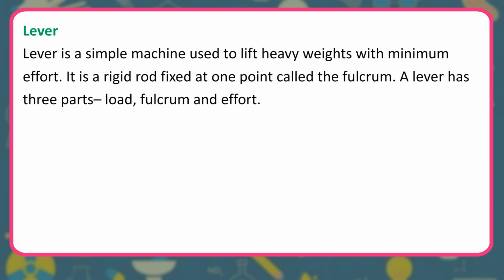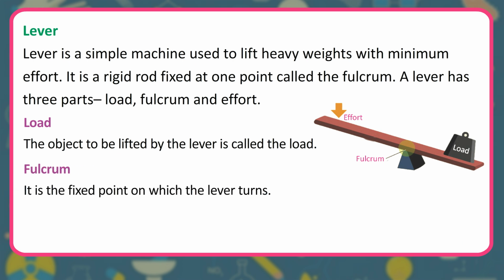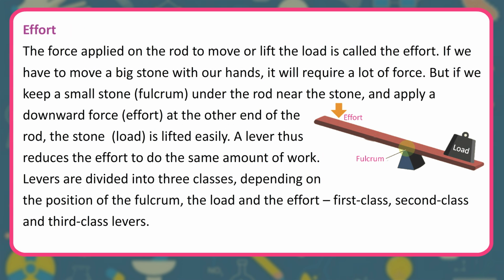Lever. Lever is a simple machine used to lift heavy weights with minimum effort. It is a rigid rod fixed at one point called the fulcrum. A lever has 3 parts: load, fulcrum and effort. Load. The object to be lifted by the lever is called the load. Fulcrum. It is the fixed point on which the lever turns. Effort. The force applied on the rod to move or lift the load is called the effort.